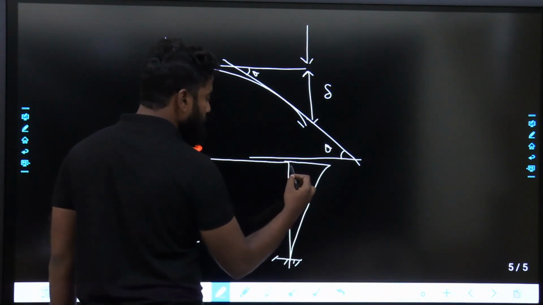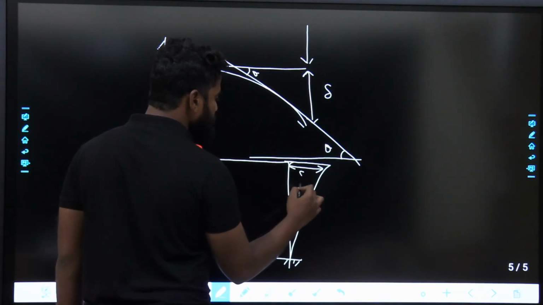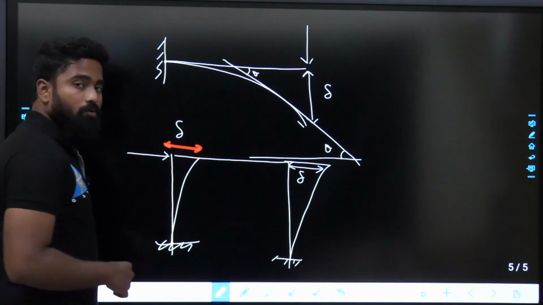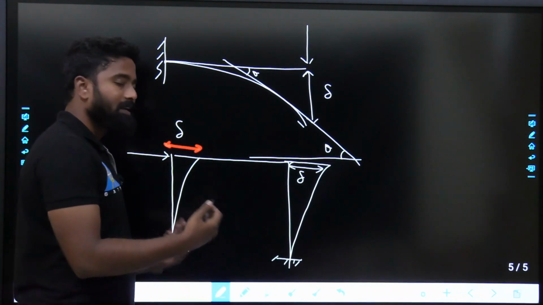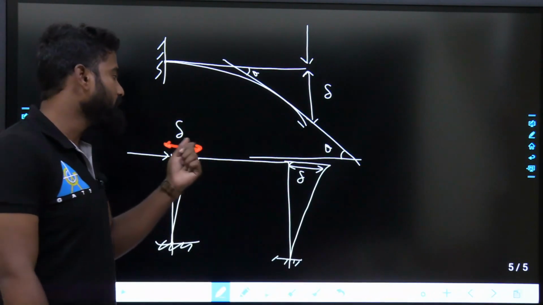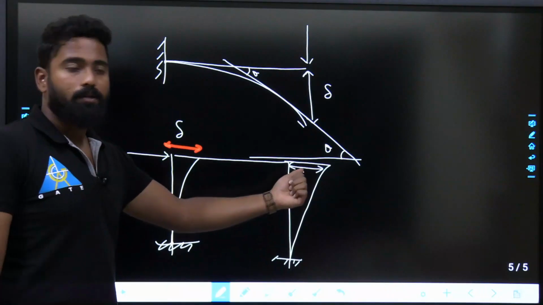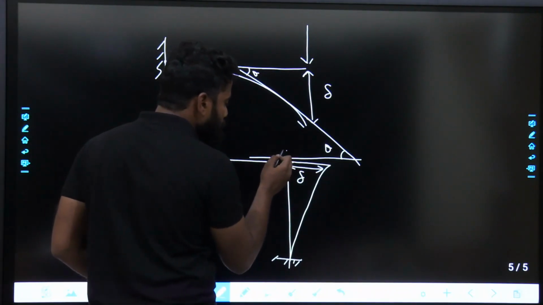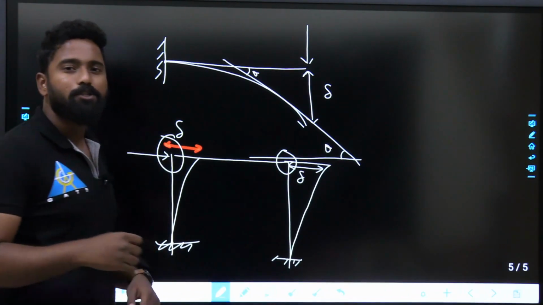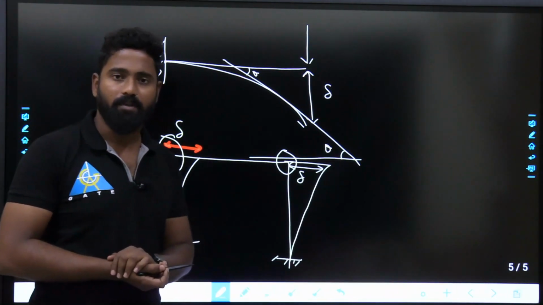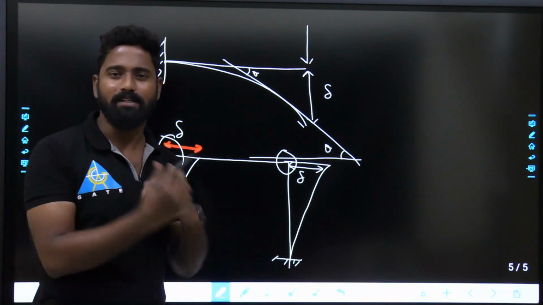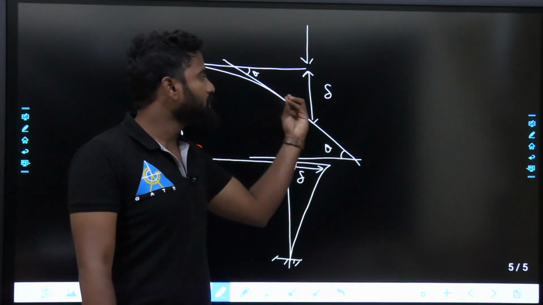Here also it might bend something like this. This is deflection. There will be rotations also, right? What exactly is this rotation? How many displacements will be there at each and every joint? Generally, I'll consider this as a rigid joint. This is also a rigid joint. Pin joints you'll generally see in the trusses. So what are the rotations and displacements at a rigid joint?